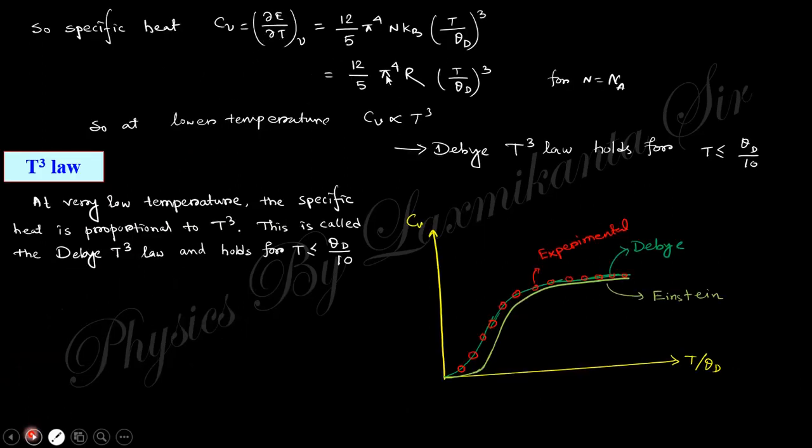And the specific heat will be like that. So at lower temperature Cv rises as T cubed. This is the Debye T cube theory. That is, at very low temperature the specific heat is proportional to T cubed. This is called the Debye T cube law.